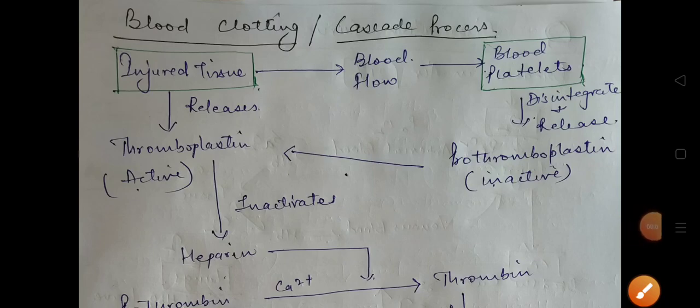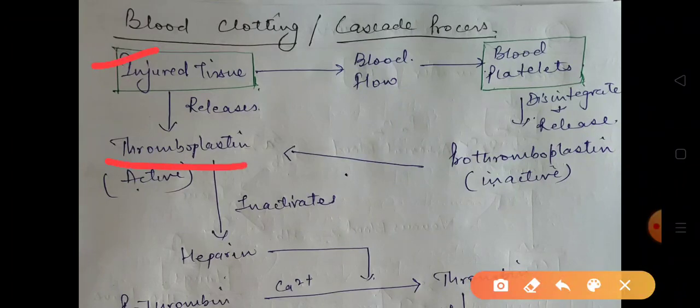Blood clotting. Clotting of blood is done when we get an injury, and this process of clotting of blood is called the cascade process. When injury is caused, a protein called thromboplastin is released from the injured tissues. This thromboplastin is meant for inactivation of heparin.